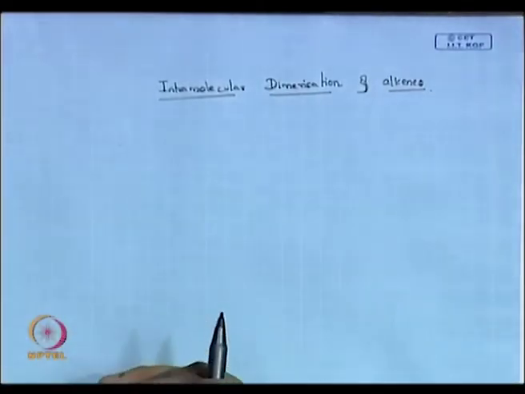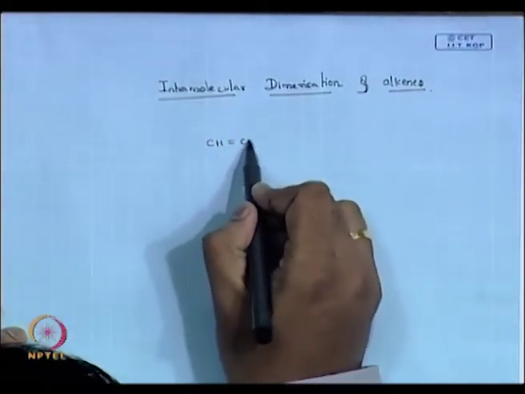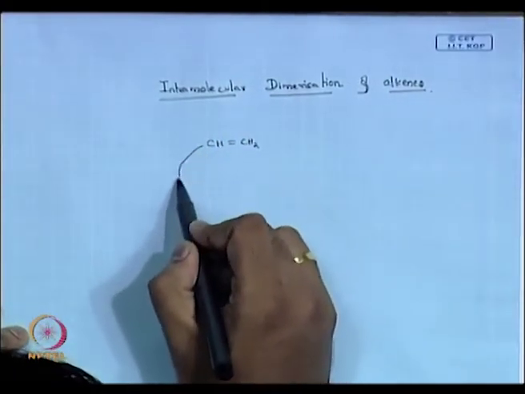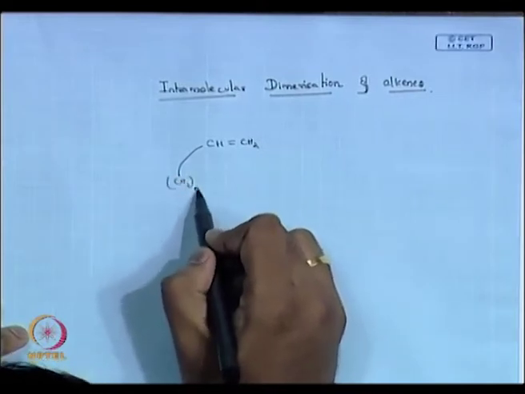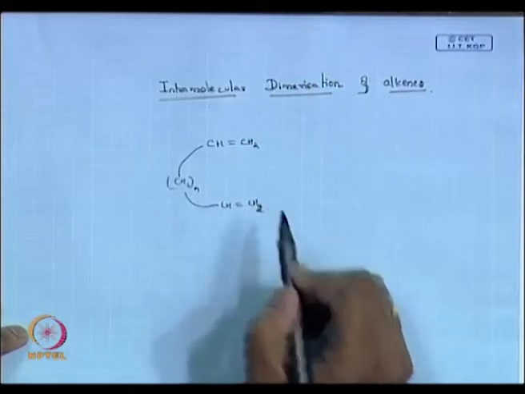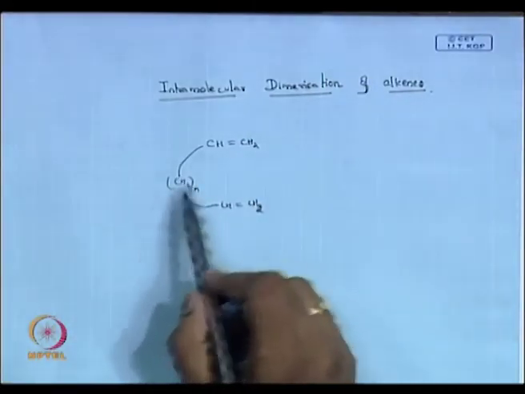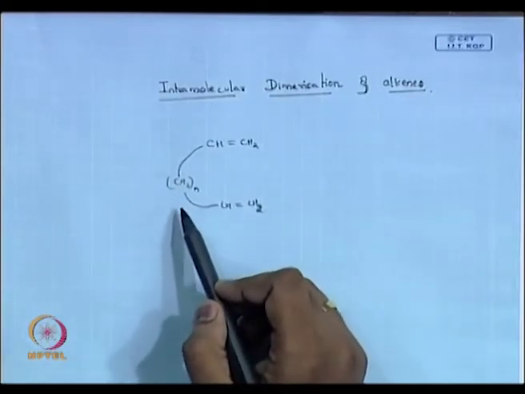There is one main thing when you think about intramolecular dimerization of alkenes. For example, I have a system with an alkene, and in between the two alkenes you have n number of CH2s.